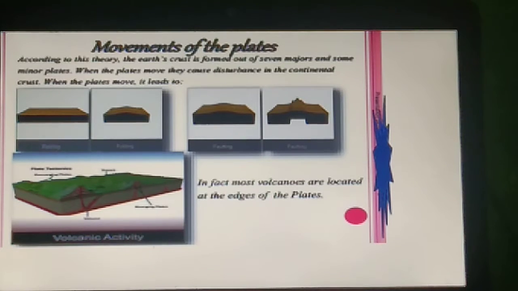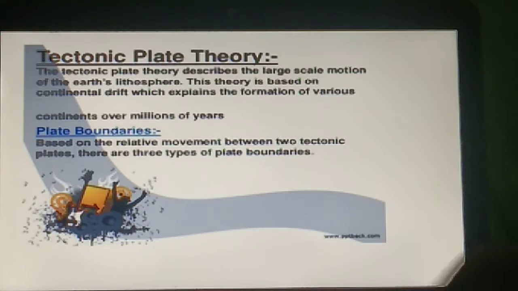Plate tectonics includes the movements of plates. According to this theory, the earth's crust is formed out of 7 major and some minor plates. When the plates move, they can cause disturbance in the continental crust, and it can lead to volcanic activity.